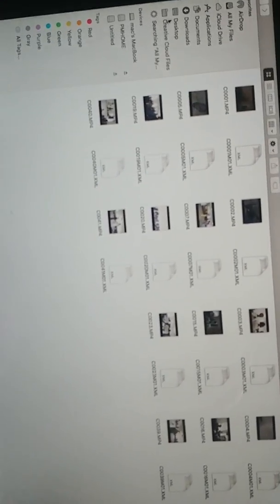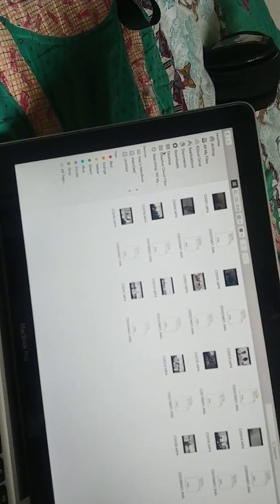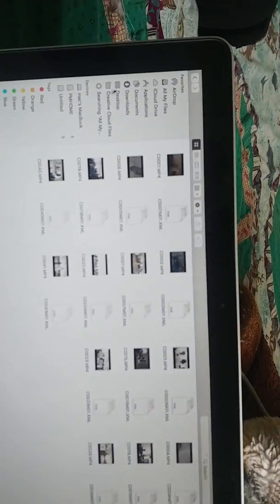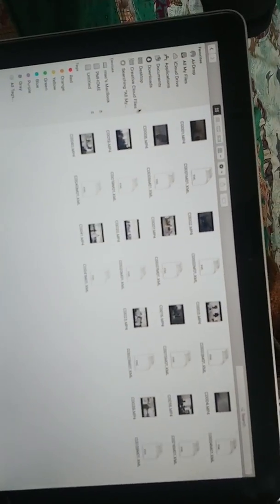So again guys, this is easy, but man, it took me a long time to figure these things out, because I thought the easy way was to take the memory card and plug it into my computer, and then press on the memory card, but then it will not show anything. So, this is the easy way. When the videos are going to your document, it's gonna take a little longer, but at least it's importing into the computer.